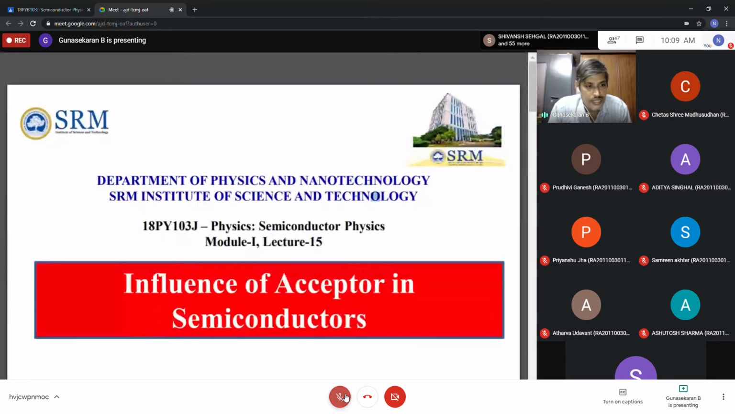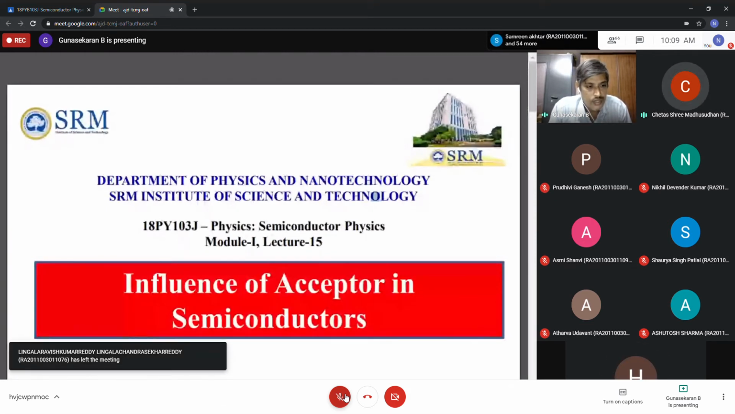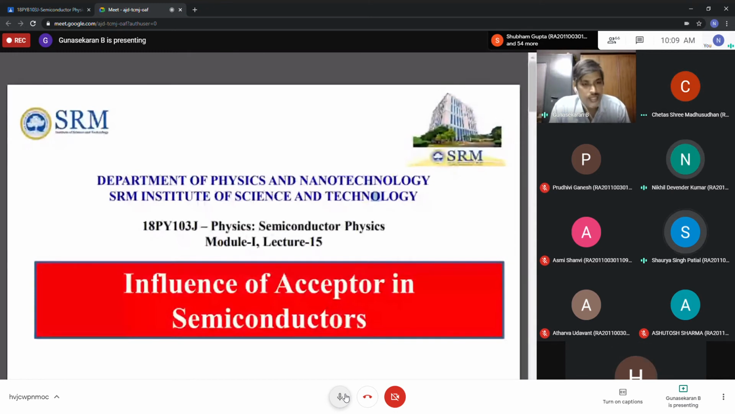Sir, intrinsic is pure semiconductor, not doped. Extrinsic is doped. Okay, then once again, in the intrinsic semiconductor, are the numbers of holes and electrons equal or not? Equal. In intrinsic it is equal, and in extrinsic it depends on which group is doped, N type or P type. That is what we are going to discuss here.